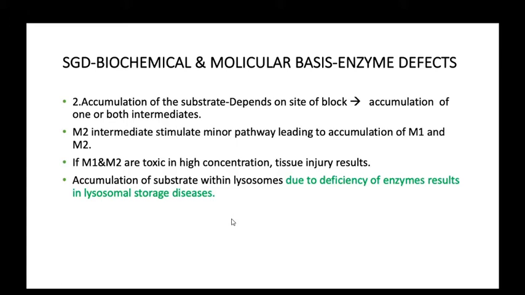Okay, and these intermediates like M1 and M2 become high in concentration, and that causes toxic injury to surrounding tissue or systems like liver, kidney and muscles. Okay, the accumulation of substrate within the lysosome due to deficiency of an enzyme results in lysosomal storage disease. We are reading here about lysosomal storage disease or glycogen storage disease. Why does that disease occur? Due to deficiency of the enzymes that metabolize the fat and glycogens. The disease occurs due to deficiency of their particular enzymes.